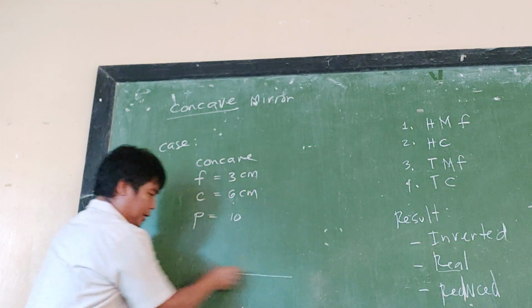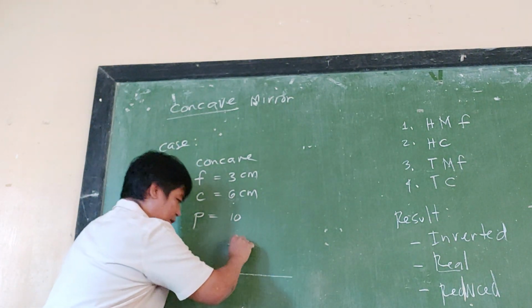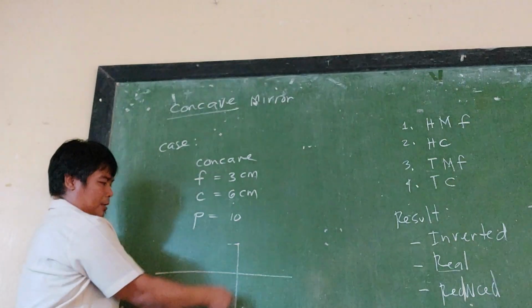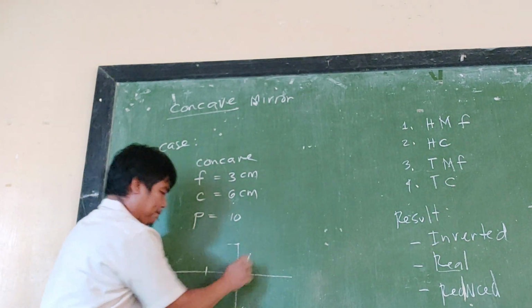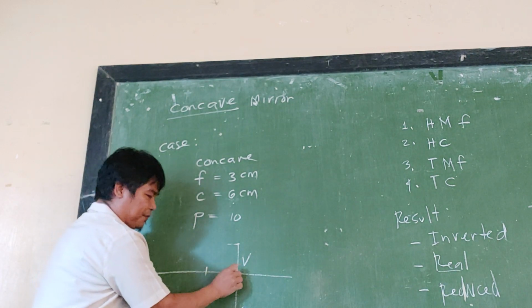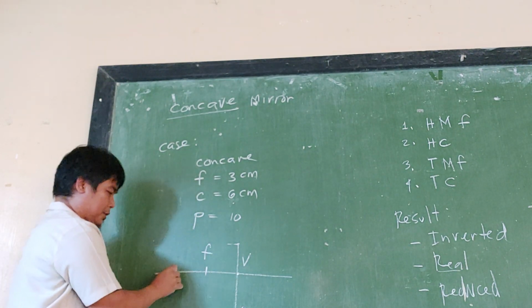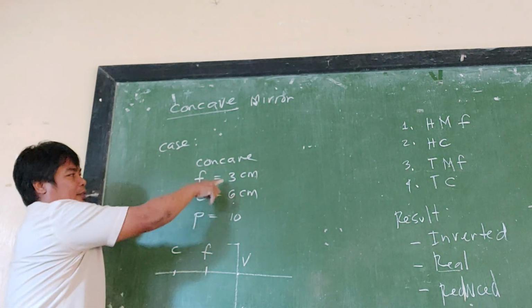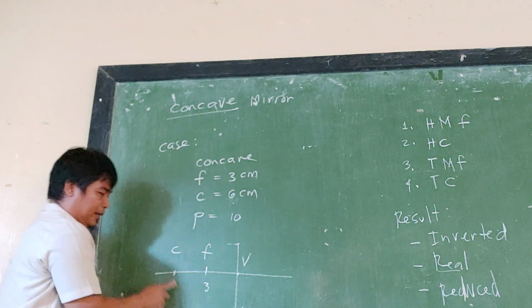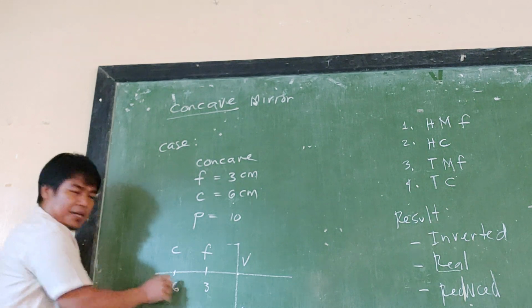Then if you sketch it this way, this is now your concave mirror. This is its vertex, this is its focus, and this is its center of curvature. From the given, the focus is 3. Then the center of curvature is 6.